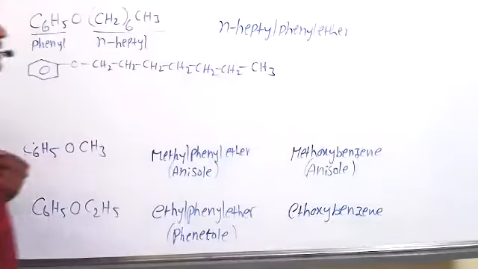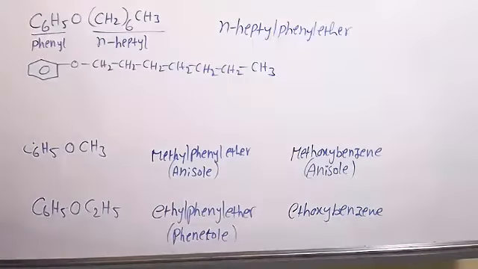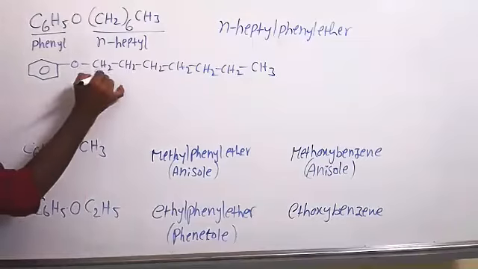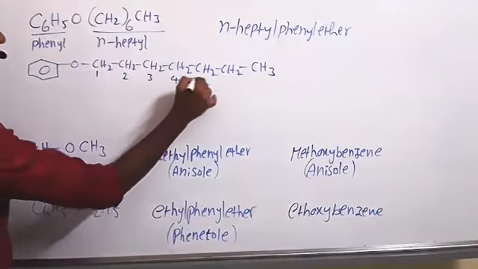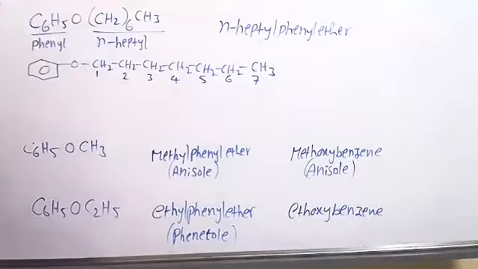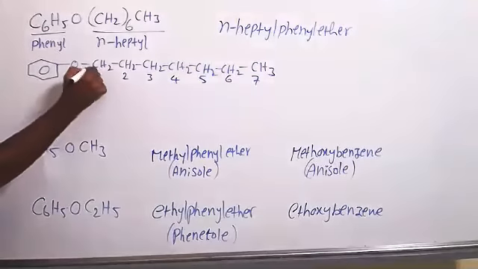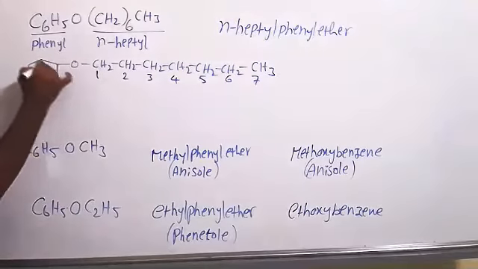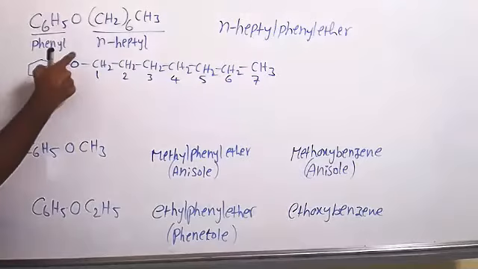This is common name. Next, IUPAC name. This give us number 1, 2, 3, 4, 5, 6, 7. The first carbon is attached to benzene with oxygen. So we are calling this is phenoxy group.